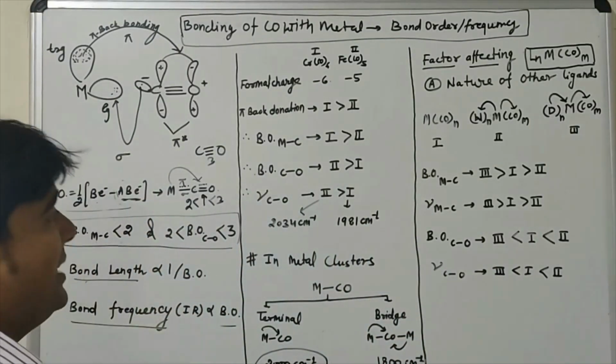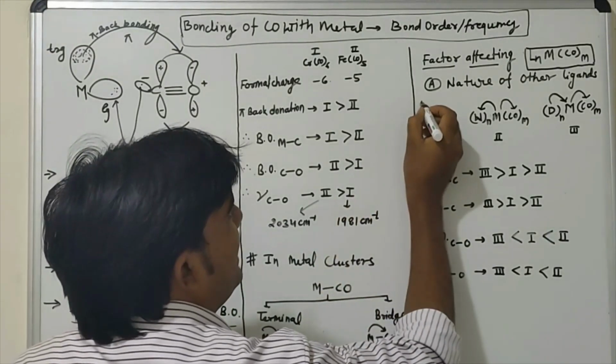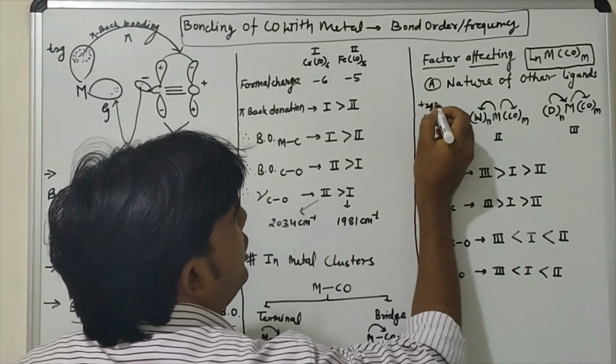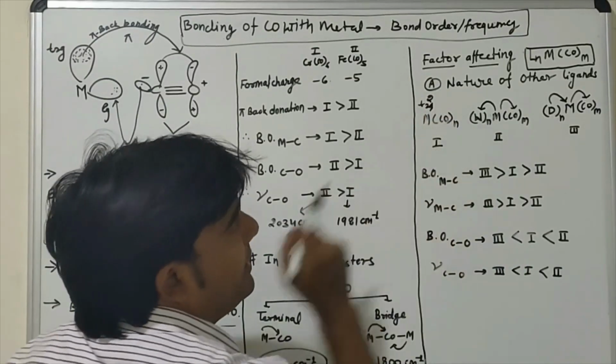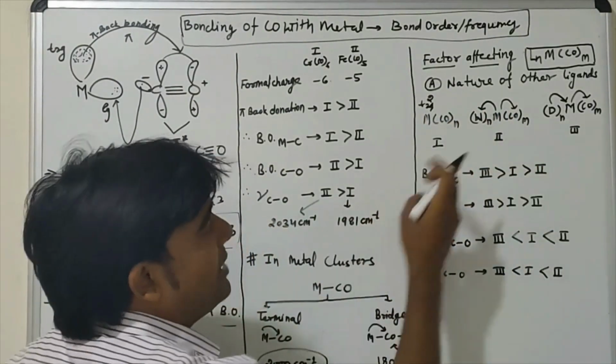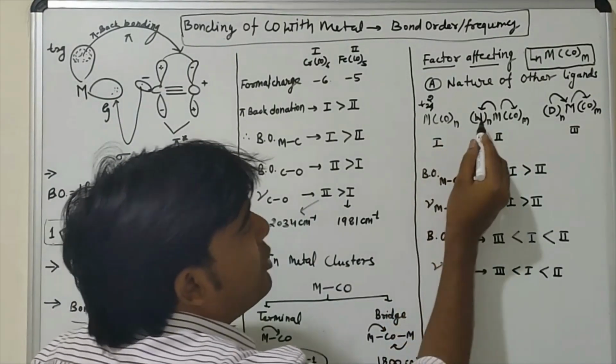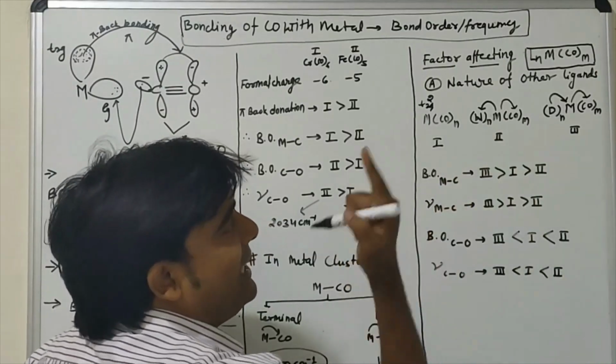Okay, so numerically, just to understand, suppose the T2g orbital has 2 electron density here, and this is an electron withdrawing group. It will withdraw some electron density, as represented by the arrow here. Suppose it will withdraw 1 electron density.